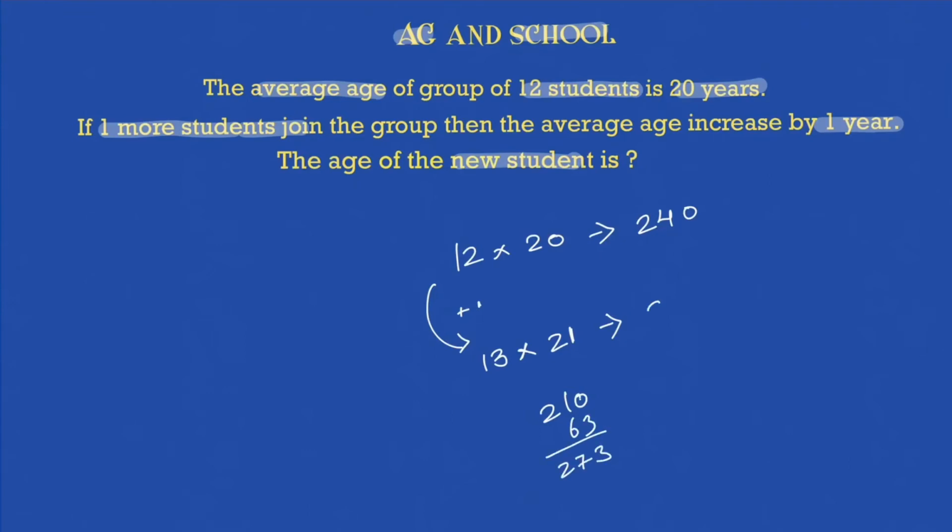So 273 is the sum of age of all the students now, when there are 13 students in the group. So what is the age that is being added here? 240 to 273, you will say 33 is the age that is being added. 33 age is being added because of whom? That extra one student who joined. Because 12 became 13 and 240 became 273, which means 33 was the age of that one student who joined the group.